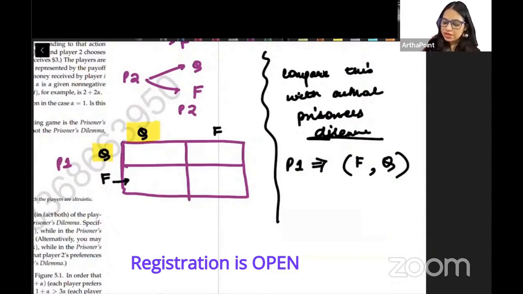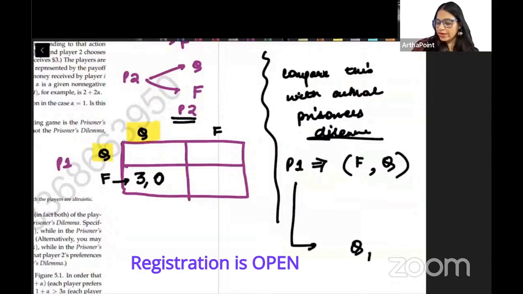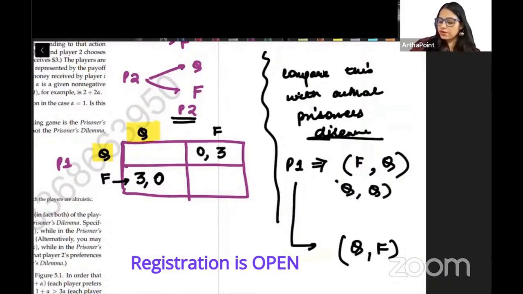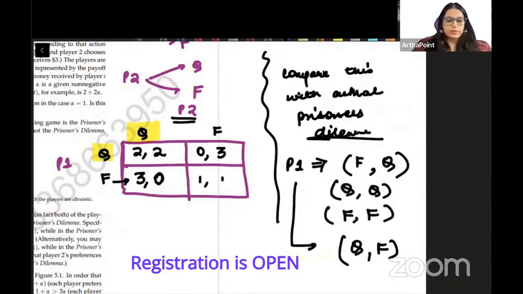When he was thinking and the other player 2 was quiet, he was getting 3 and the other player was getting 0. Similarly, the worst thing for player 1 was when he was quiet but the other player gave some proof against him. Then he was getting 0 and the other player was getting 3. In between, the second best was when both of them were quiet, so 2-2. And third best was when both of them were saying against each other, so 1-1.